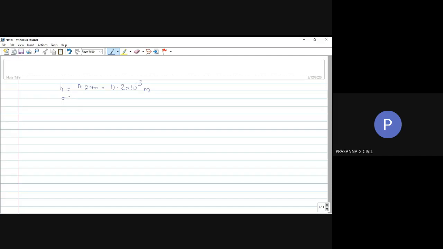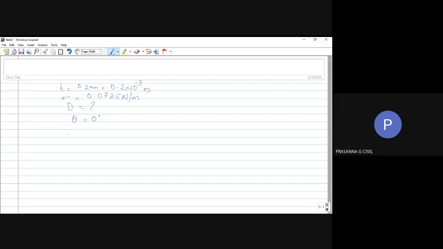Surface tension sigma is given as 0.0725 Newton per meter. The diameter of the tube is not given to you. You have been asked to find out the theta because it is water. Okay, the rise of capillary rise is this. Determine the minimum size. So theta, because it is water, I can directly take it as 0